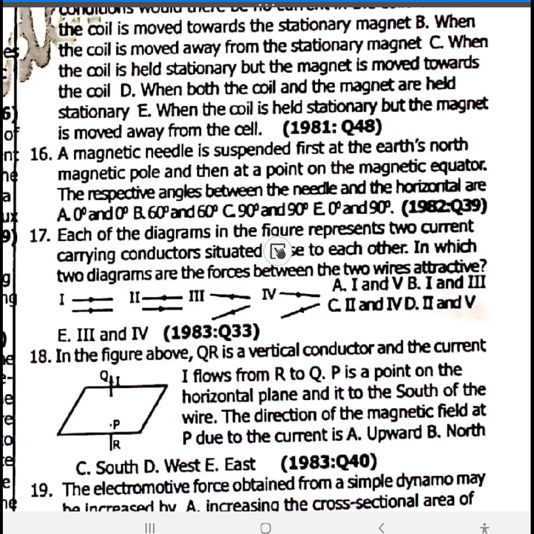17. Each of the following diagrams in the figure represents two current carrying conductors situated close to each other. In which two diagrams is the force between the two wires attractive? This one and this one, like charge and opposite charge, plus and minus.